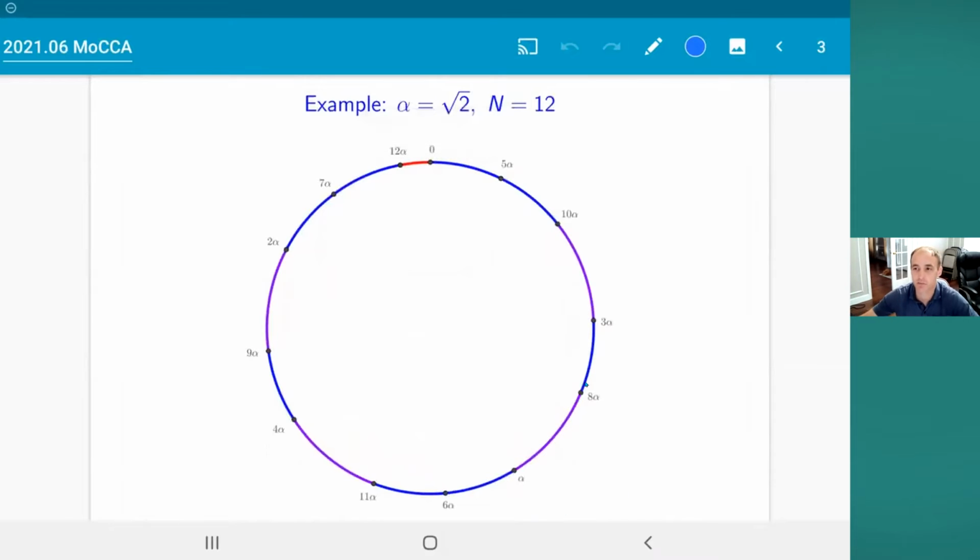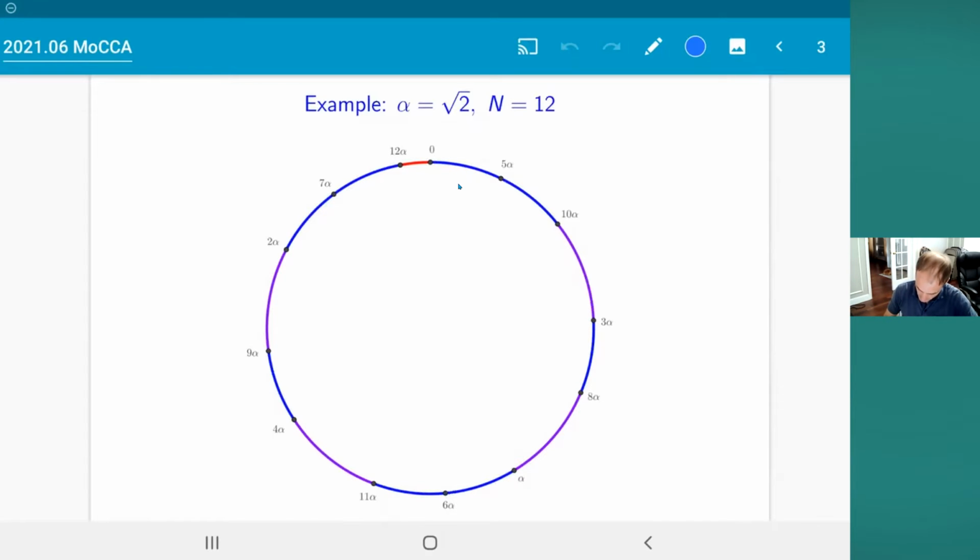So here's a little picture just to make sure that everybody understands. In this example, I'm taking alpha to be the square root of 2, N equals 12. So you put these points 0, alpha, 2 alpha, and so on on the circle, and you look at the gaps. You look at the lengths of the intervals between consecutive points. If you do that in this example, you see that there are exactly 3 distances: a red distance, a blue distance and a purple distance. There's another feature of this theorem. I'm not going to say much more about this, but it turns out also that when there are 3 distances, the larger one is the sum of the smaller 2. So that is also sometimes part of the statement of the theorem.